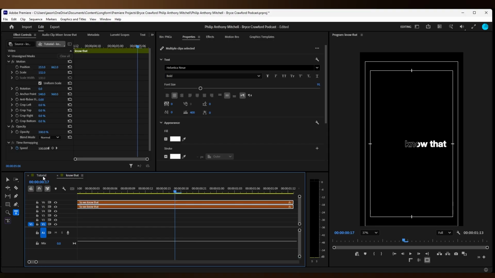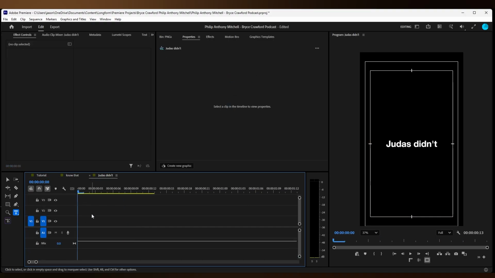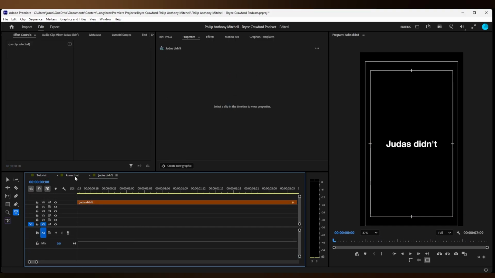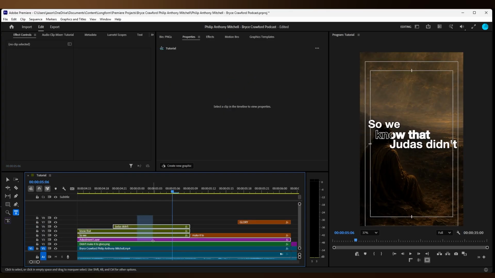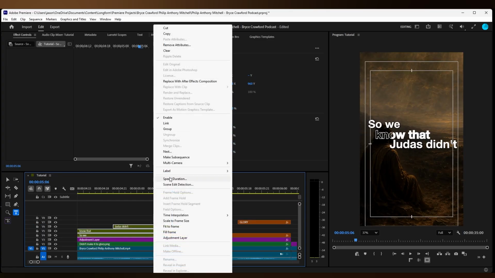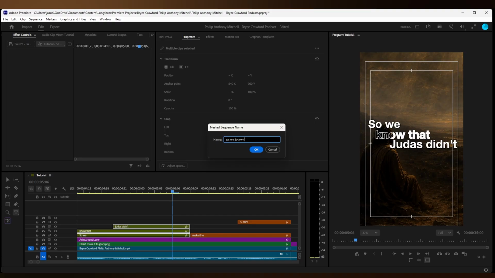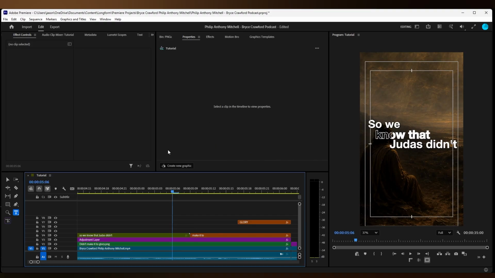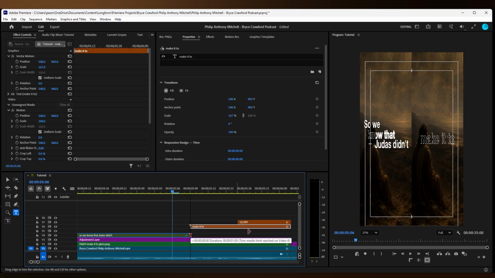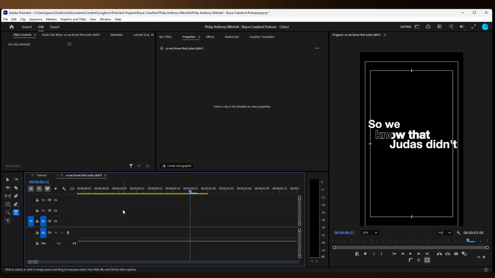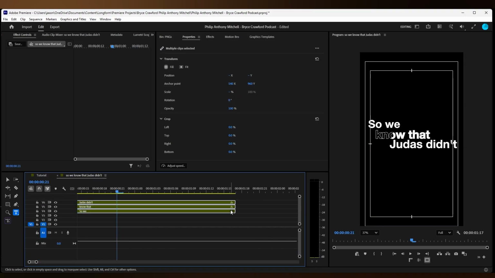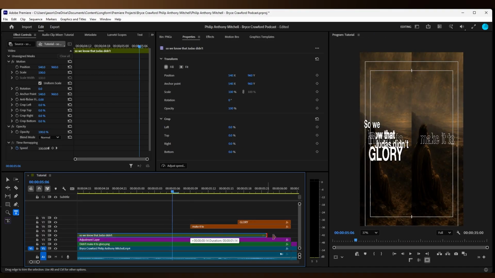I'm going to extend all the nested sequences because I'm going to make sure all these words are part of the same frame rather than separate frames. I'm going to nest them together. And then I'm going to bring that up and bring it to the right. But I have to bring all the nested sequences and extend them all individually. Now I can extend it to the right.